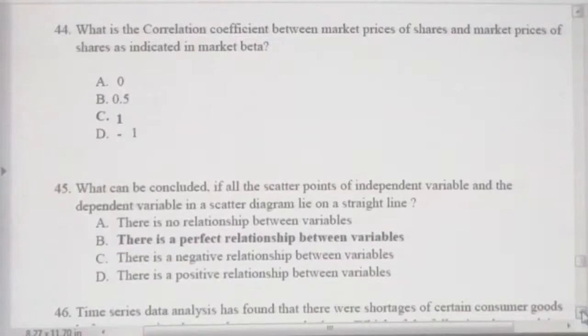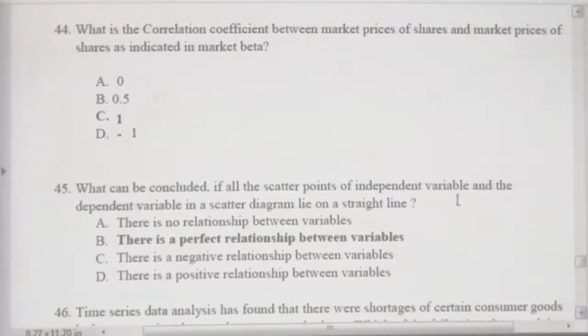Okay, let us take question number 44 now. What is the correlation coefficient between market price of shares and market price of shares, as I indicated in the market beta?